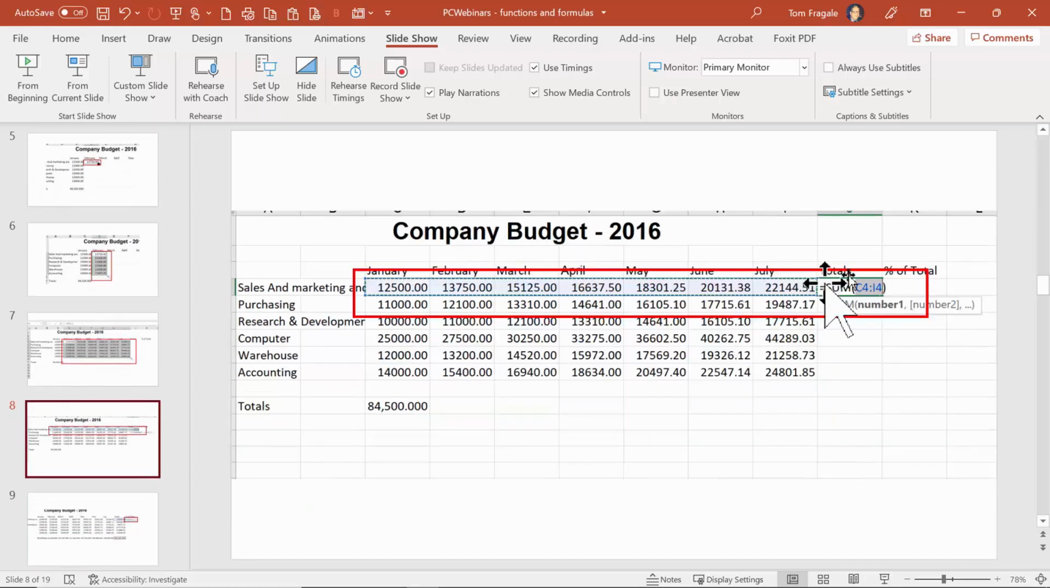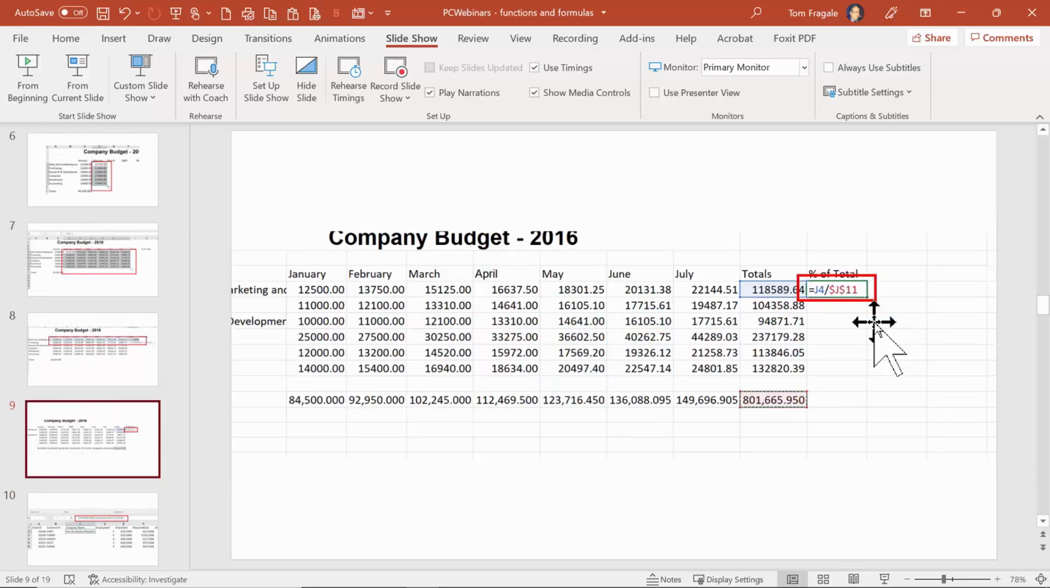Then here we did another AutoSum. Let's go to slide 9. And then here is the absolute reference. Notice how it has the dollar sign before the J and the dollar sign before the 11, which makes it an absolute reference. Good.